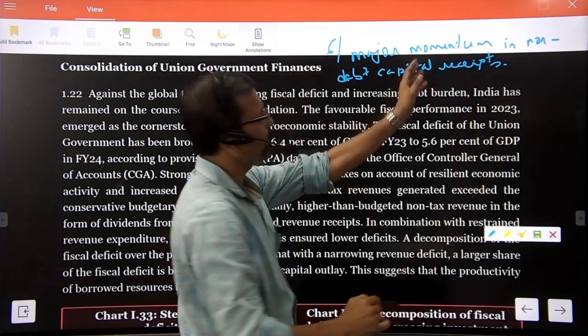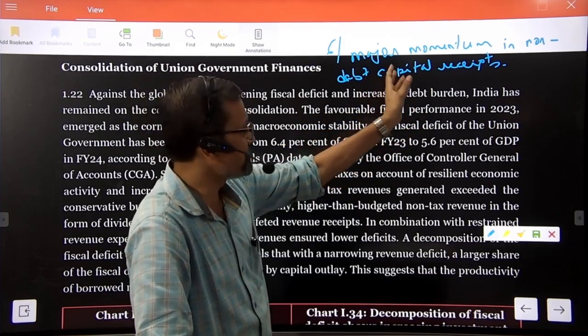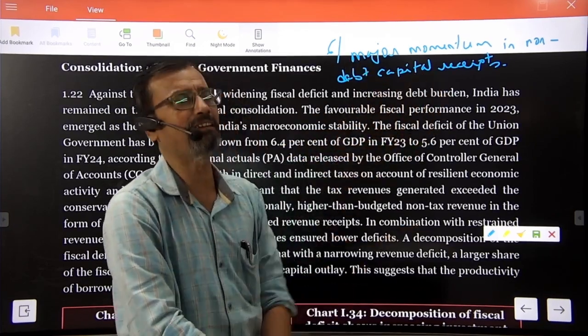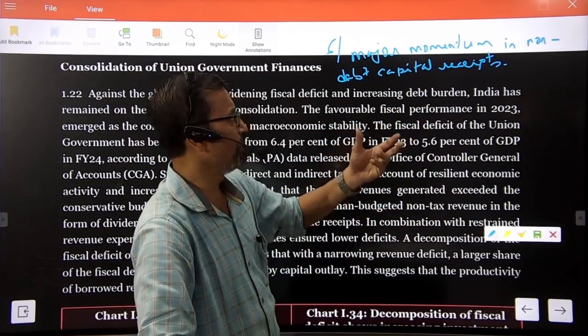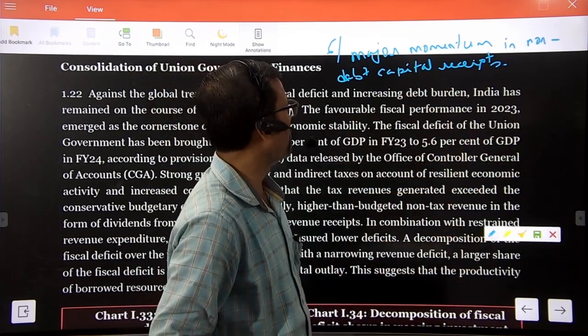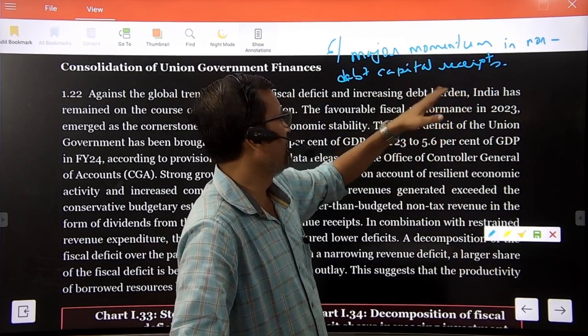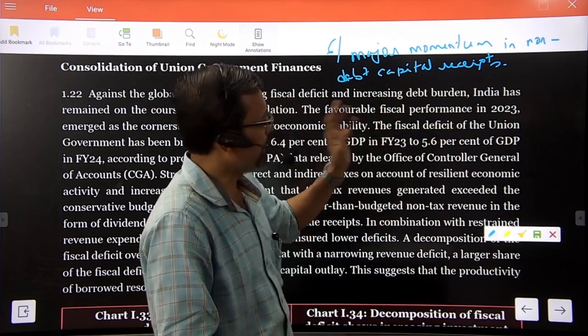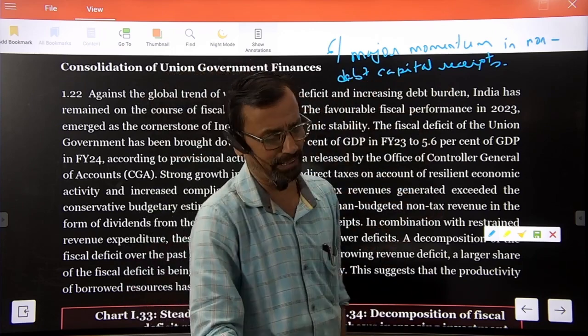What is non-debt capital receipt? It is the capital receipt that does not create liabilities for the government. If the government borrows, it creates liabilities, but in this case it will not create debt for the government. That is why it is termed non-debt capital receipt.